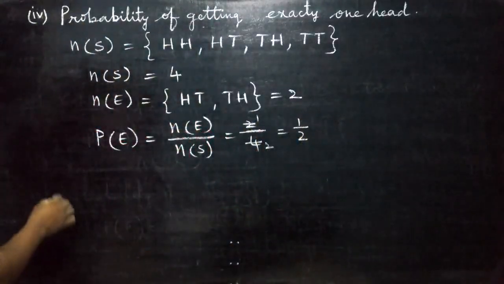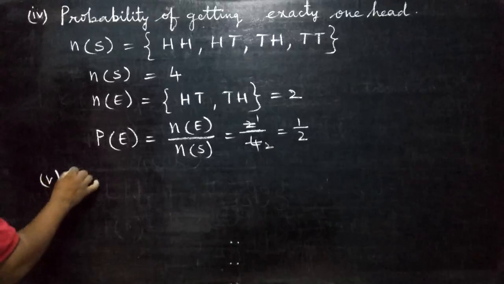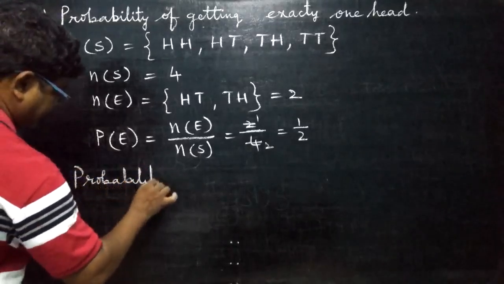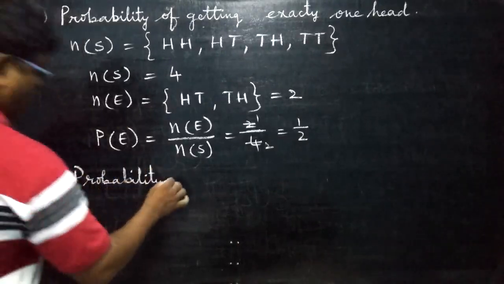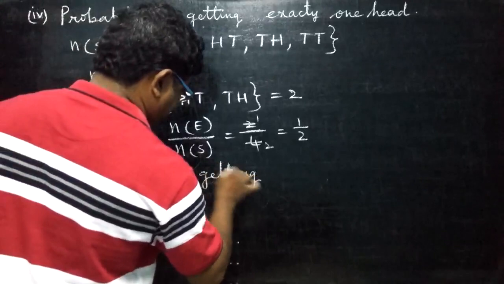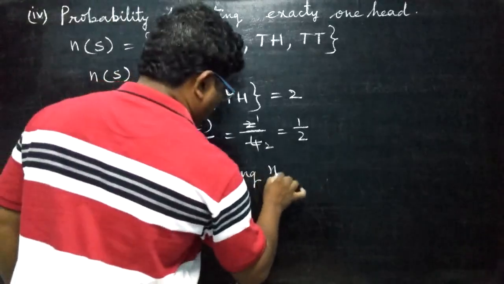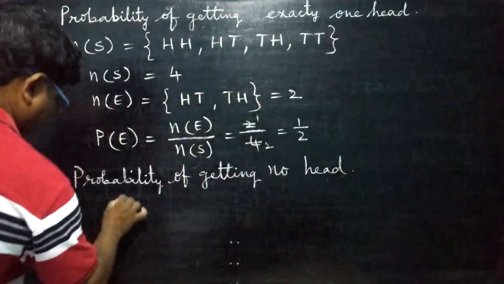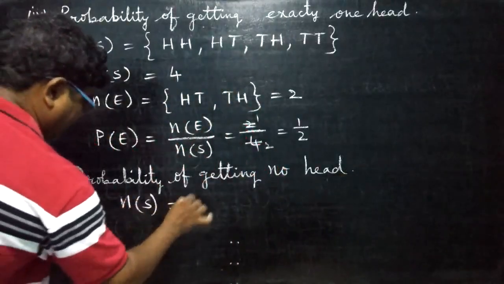Next, fifth one, probability of getting no head. What is the sample space? 4 ways.